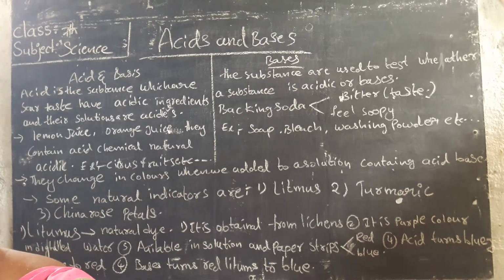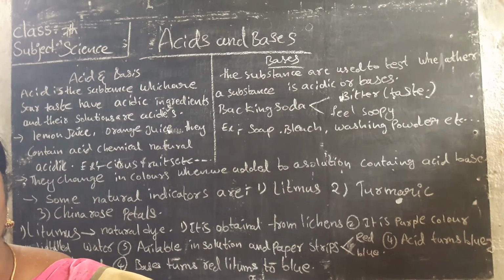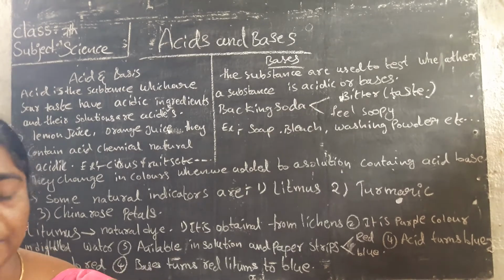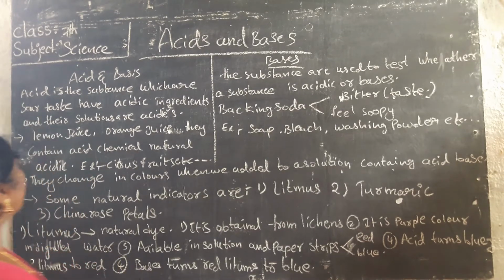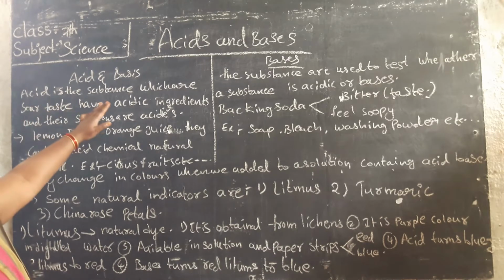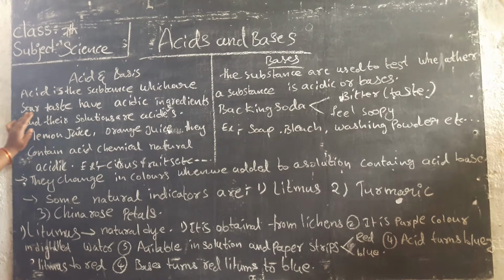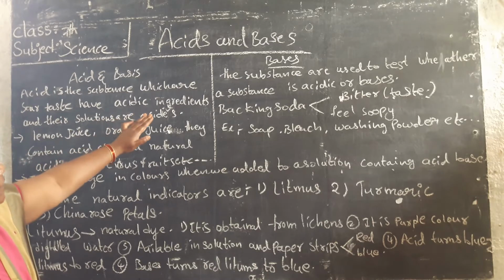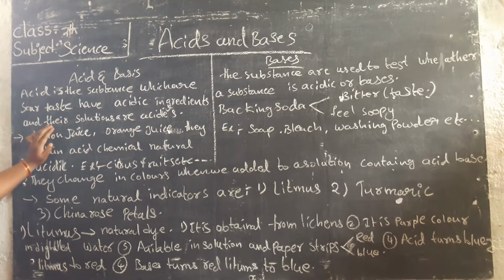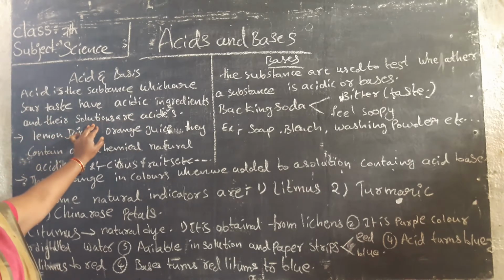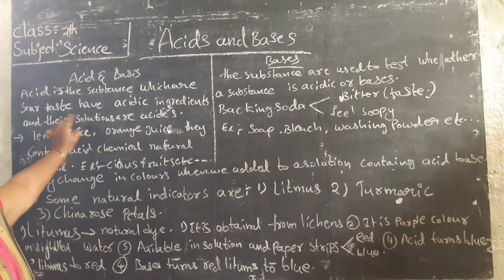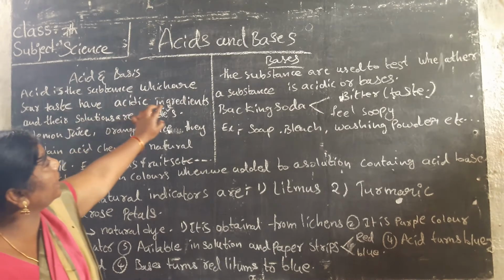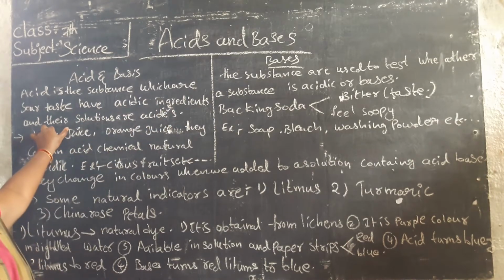Look at the board. Once you see the board, you can observe something on it. See, acids and bases. An acid is a substance which has a sour taste, has acidic ingredients, and whose solutions are acidic. What is an acid? An acid is a substance which has a sour taste, has acidic ingredients, and whose solutions are acids.